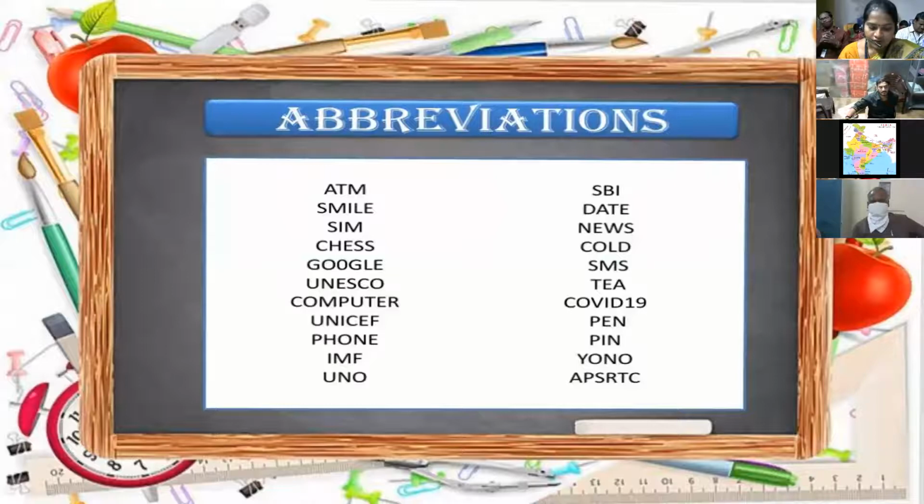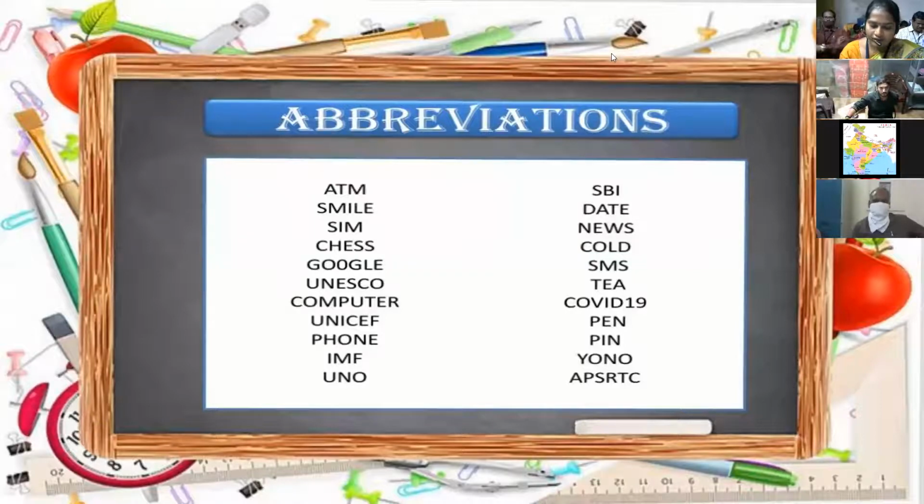Next, UNICEF, United Nations Children's Emergency Fund. Phone, Personal Handset Over Network Equipment. IMF, International Monetary Fund. UNO, United Nations Organization. SBI, State Bank of India. Date, Day and Time Evaluation. NEWS, we know, north, east, west, and south.